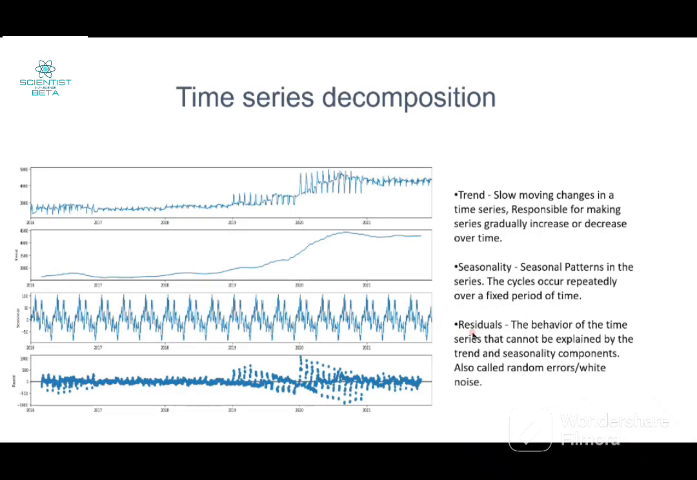So this is time series decomposition, in which trend is slow moving changes in the time series responsible for making the series gradually increase or decrease over time. In seasonality, seasonal patterns in the series, the cycle occurs repeatedly over a fixed period of time. In residuals, the behavior of the time series that cannot be explained by the trend and seasonality components, also called random error or noise.